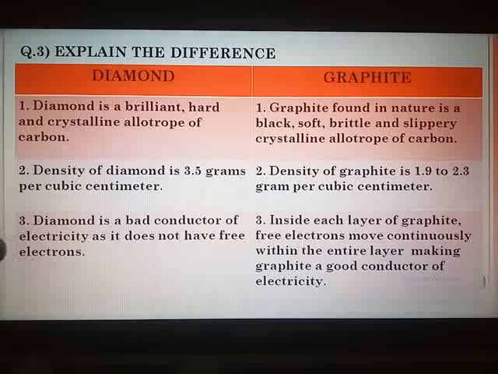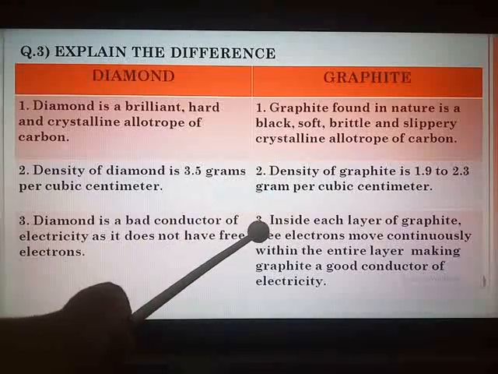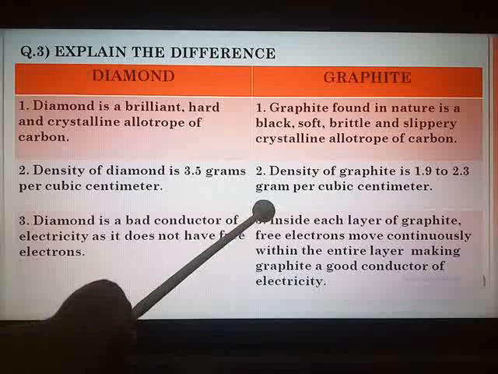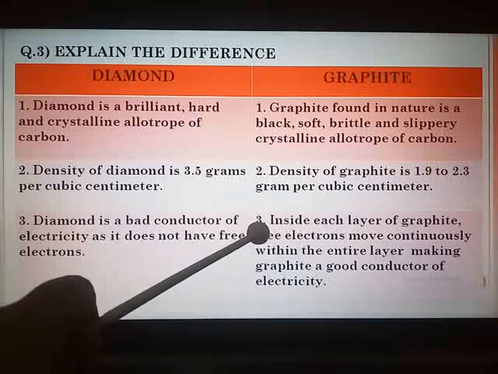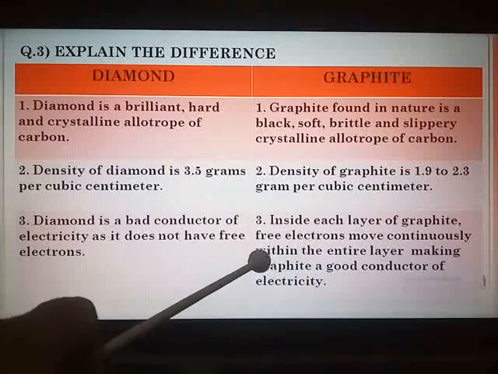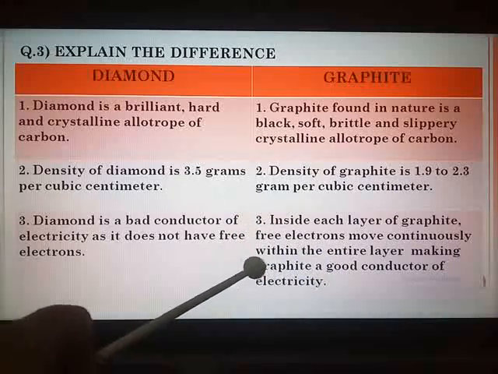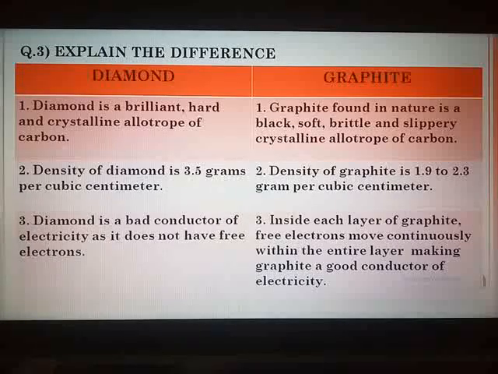And the third point I have taken is conduction of electricity. So page number 140, under properties, last point, that is the 7th point in the textbook. Diamond is a bad conductor of electricity as it does not have free electrons. For the third point of graphite, page number 141, under the heading properties, second point: inside each layer of graphite, free electrons move continuously within the entire layer, making graphite a good conductor of electricity.